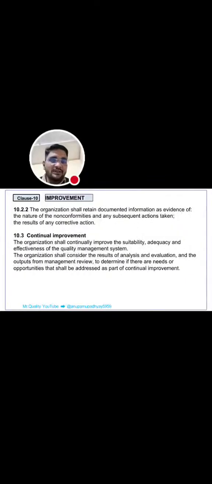The organization shall consider the results of analysis and evaluation and the output from management review to determine if there are needs or opportunities that shall be addressed as a part of continual improvement. Continual improvement means improvement like correction, corrective actions, like preventive actions, like repair, rework, and like reorganization, that is part of the improvements.